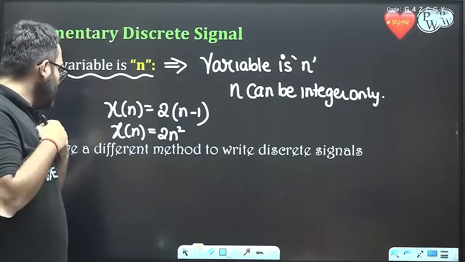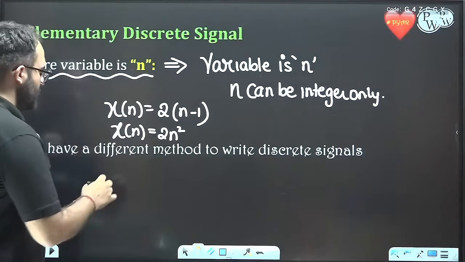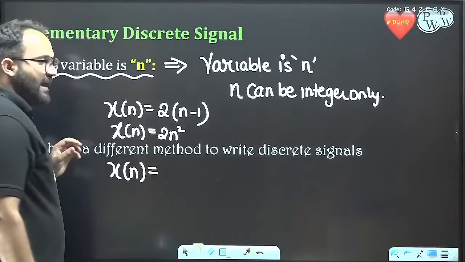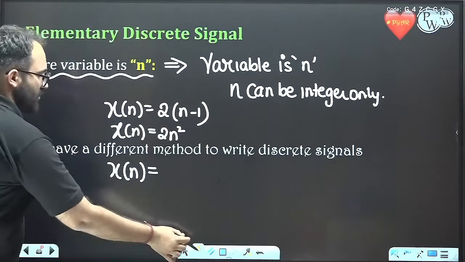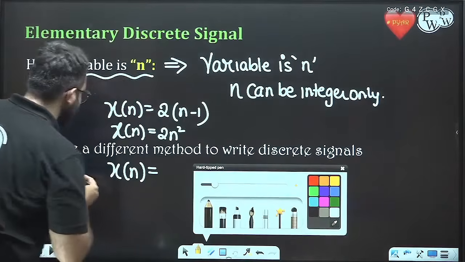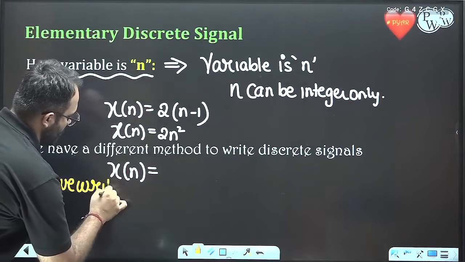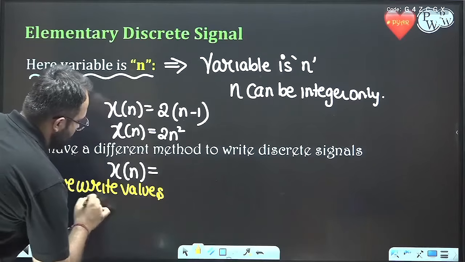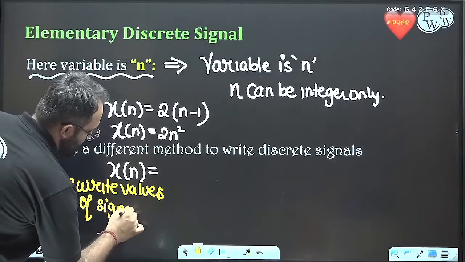Now we have one more method to write the discrete signals. So for example, a discrete signal can be written like this. We write the values of the signal directly.